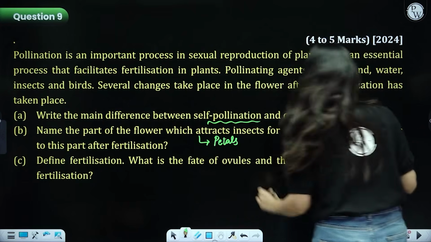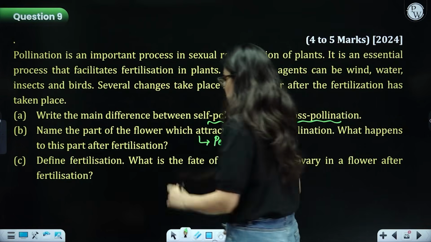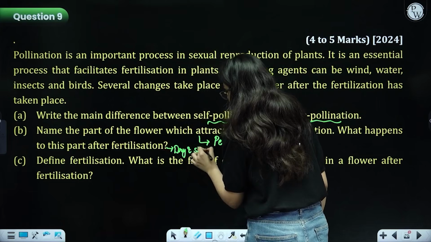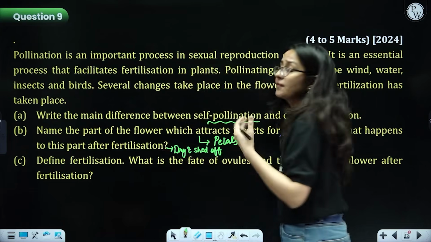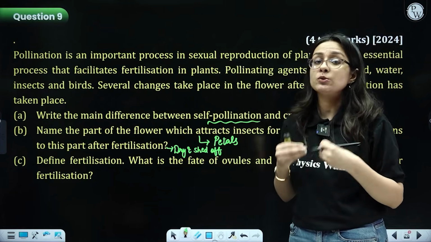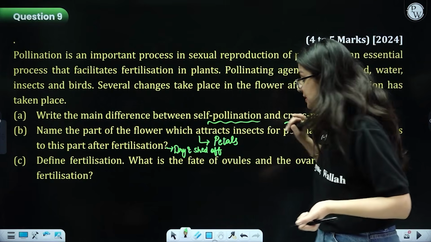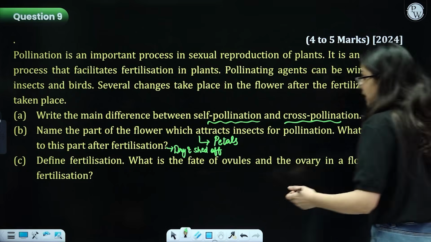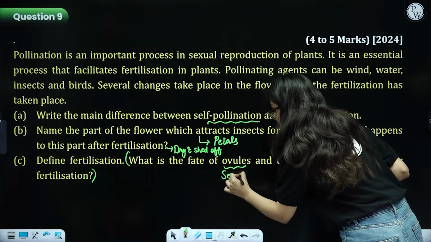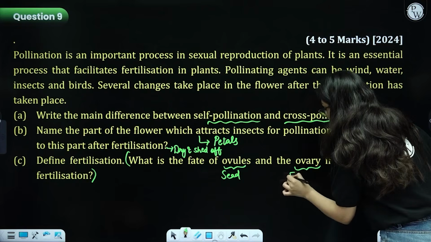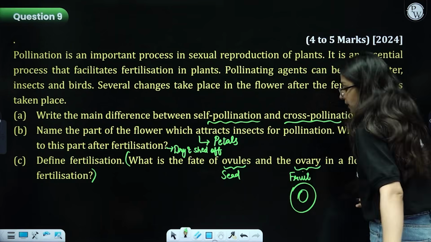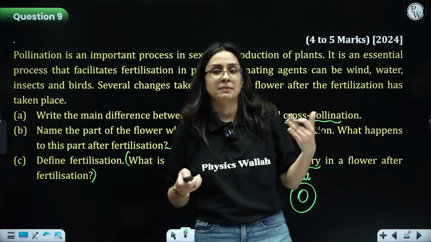Next up, what happens to this part after fertilization? It will, beta, dry and shed off simply. There is no other purpose now because it has served its purpose already. Define fertilization: the process of fusion of male and female gamete to produce a single cell structure called zygote. We just discussed it. What is the fate of ovules and ovary? Very, very important. This is asked several times in the exams. Ovule is responsible for forming the seed, and ovary will form the fruit. Got my point? So, fruit is basically your ovary, and inside you have a seed, formed by the ovule.